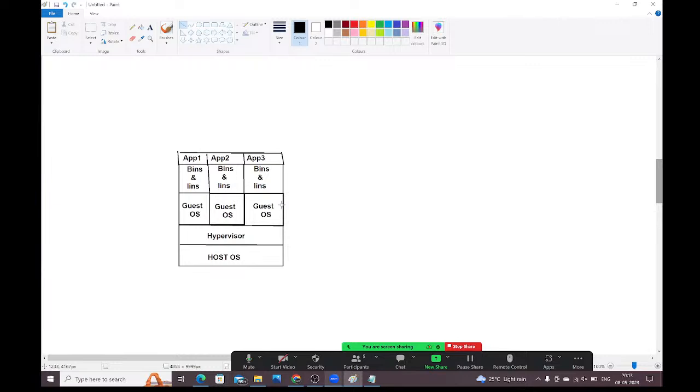Multiple operating systems we can run in the same machine. It is very easy to maintain and recover. Maintenance becomes very easy if you run multiple operating systems in a single machine. Cost wise also, it is very low: lower total cost of ownership. Why? You don't need to purchase multiple computers. In a single machine only, you can run all the required things.